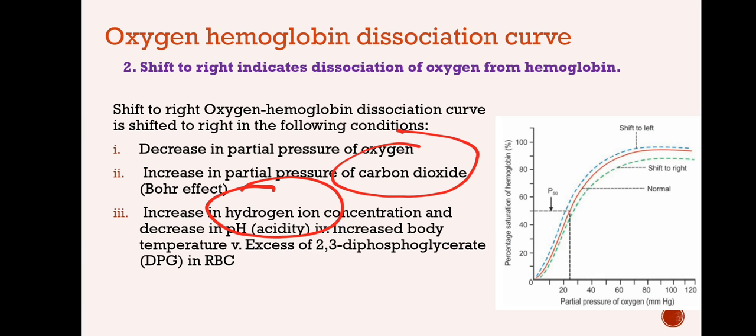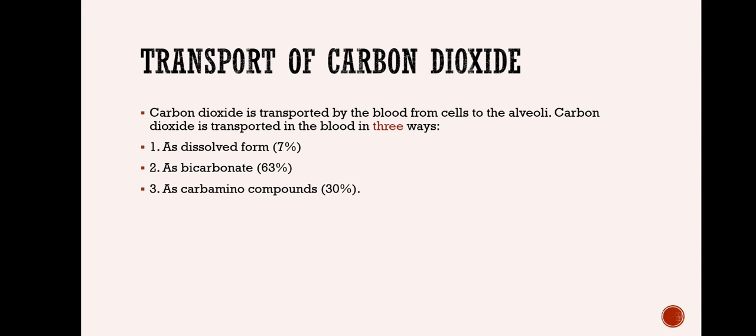Shifting to the left means oxygen and hemoglobin will bind more and more. More binding of oxygen and hemoglobin when the curve is shifted to the left. When it is shifted to the right, it means dissociation is more. So the oxygen-hemoglobin curve will help us to understand the dissociation and association of oxygen and hemoglobin. In other words, it helps us to understand the transport of oxygen as oxyhemoglobin.